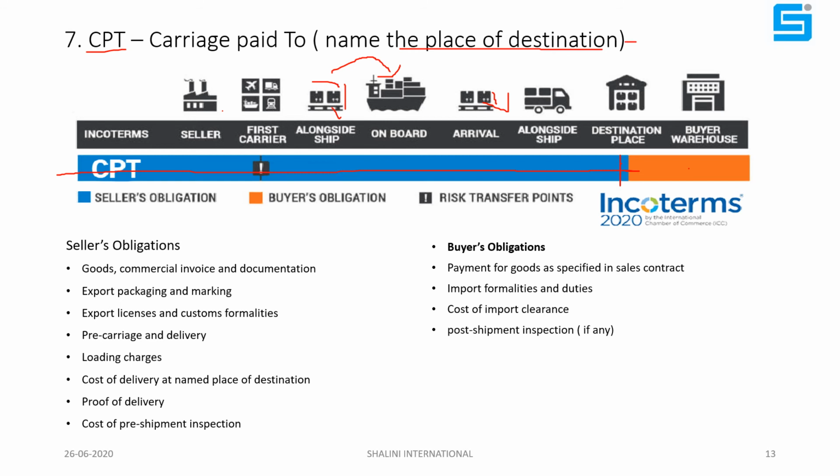He will make arrangements up to here, but there is one difference. When the cargo is unloaded here, the buyer will clear the cargo. The buyer's agent, the customs agent, will do the import clearance. The buyer will pay the import charges and import duty. The buyer will pay the cost of import clearance, import formalities and duties. The seller will just facilitate to ensure that goods are delivered at the named place. This named place will be here in the buyer's country. Do you understand? Okay, now we'll move to the next slide.